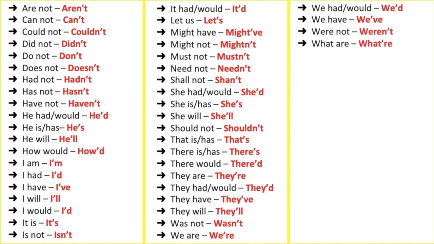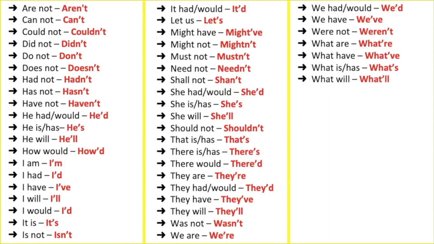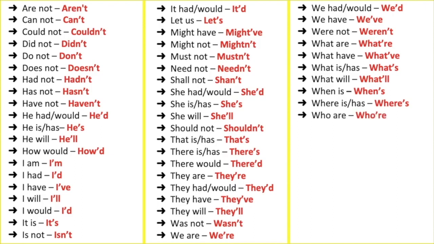What are, what're. What have, what've. What is or what has, what's. What will, what'll. When is, when's. Where is or where has, where's. Who are, who're. Who had or who would, who'd. Who have, who've.